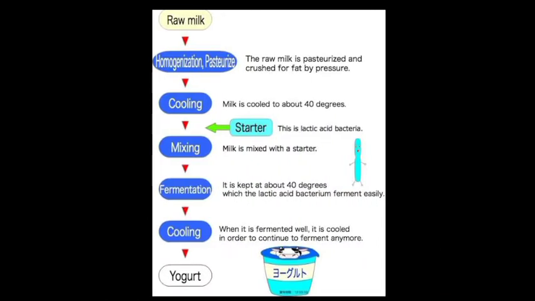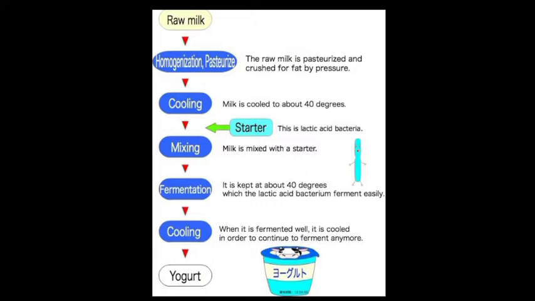See here the procedure. Raw milk is homogenized or pasteurized, crushed for fat by pressure. Then it is cooled. The milk is cooled to about 40 degrees. Then the starter, the buttermilk that contains bacteria, is added. Then milk is mixed with the starter.